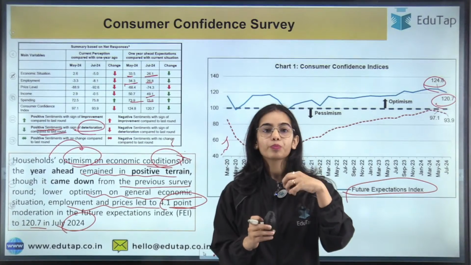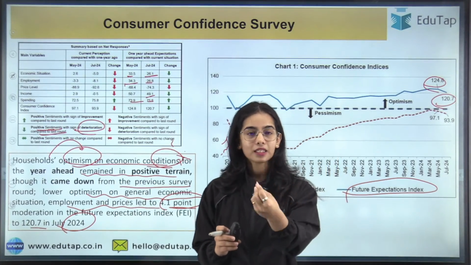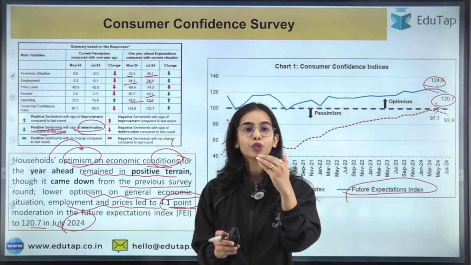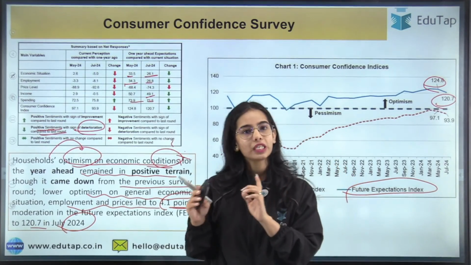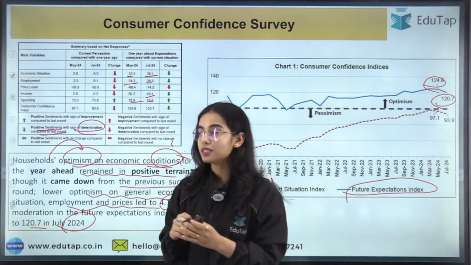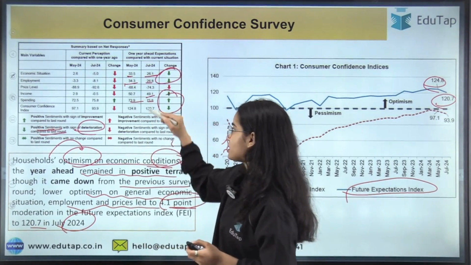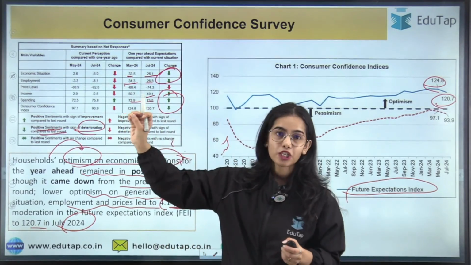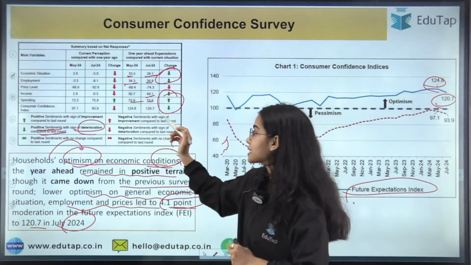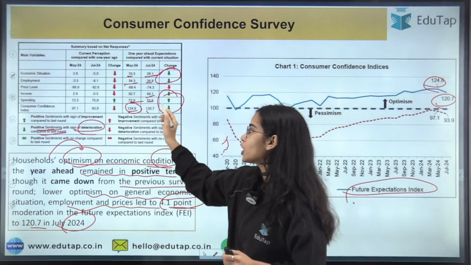The positive expectations are there, but the consumer confidence has declined as compared to the previous round. Even if it is positive, it is declining in the major categories that you can see. So the future expectations index has declined from 124.8 to 120.7.